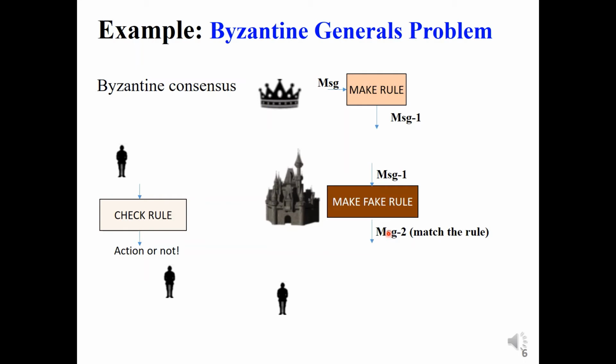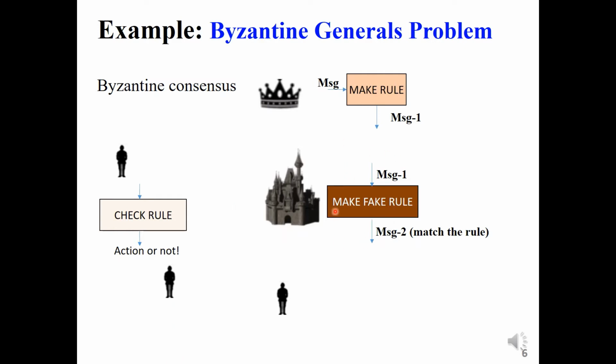we say he has to make a fake rule so that this message can be misunderstood by the soldier here. To make this kind of fake rule, the enemy needs a lot of effort and hard work to be able to generate this kind of message. Therefore, while waiting for the enemy to make this kind of message, the soldiers have already received the message from the general correctly, so they already make the attack correctly.